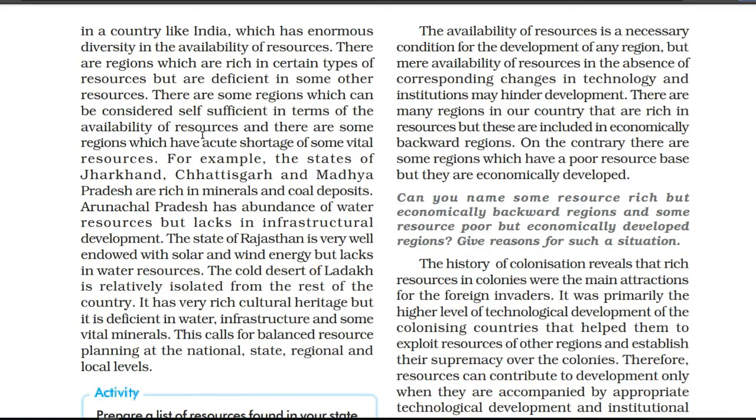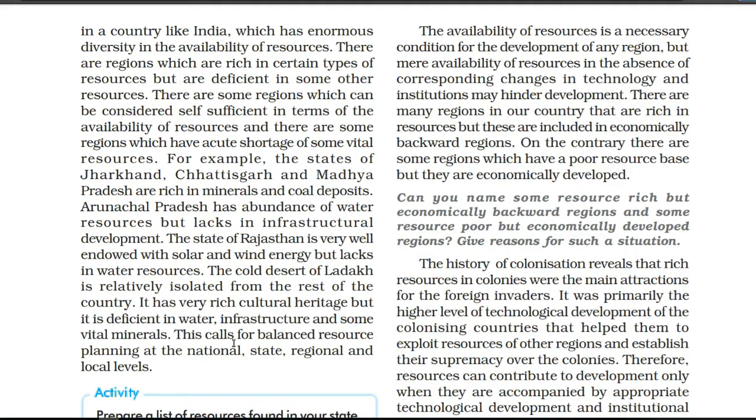In some places we have a lot of natural resources, like Jharkhand, Chhattisgarh, Madhya Pradesh, and in some places we don't have. The same for Rajasthan. In some places we have more solar energy and wind energy, in some places we don't. In some places we have water resources, and in some places we don't.